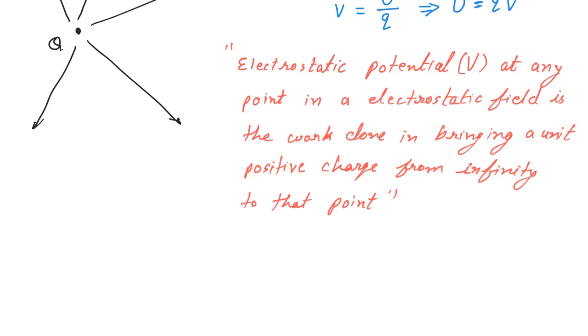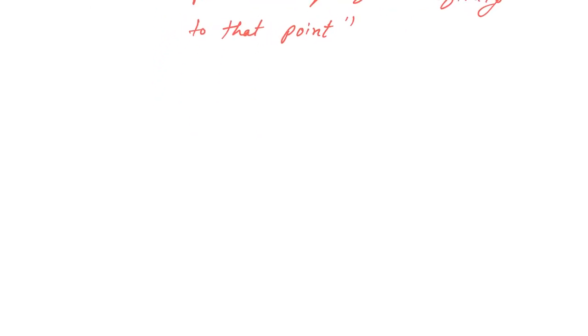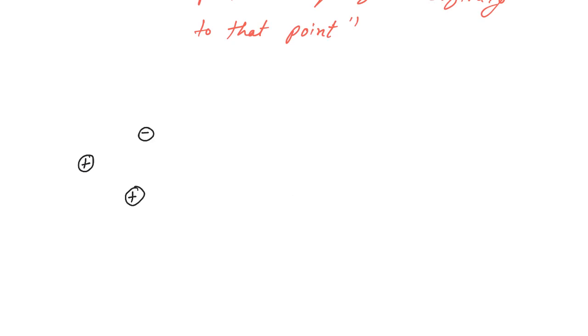For example, let me show a figure here. Suppose here is a positive charge, here is another negative charge, here again a positive charge, and here a negative charge. This type of charges are distributed, and due to that some electric field will be produced.